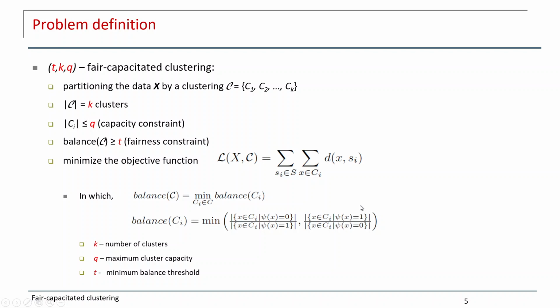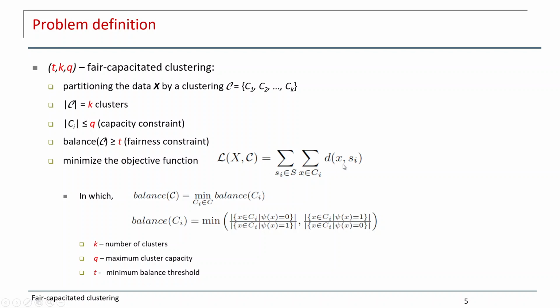So this is the problem definition we call TKQ fair-capacitated clustering, with K is the number of clusters, Q is the maximum cluster capacity, and T is the minimum balance threshold. Thus we try to partition the data X into a clustering C with K clusters. For each cluster Ci, the capacity of Ci is less than or equal to the capacity constraint, and the fairness constraint is the balance of clustering C is greater than or equal to the minimum balance threshold, and we minimize the objective function.